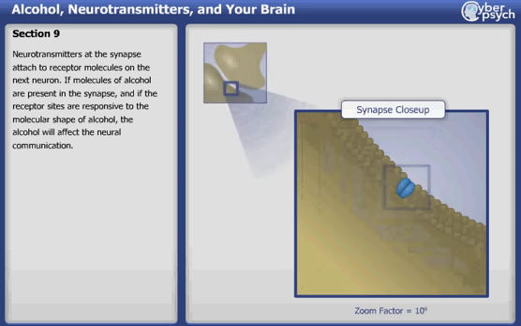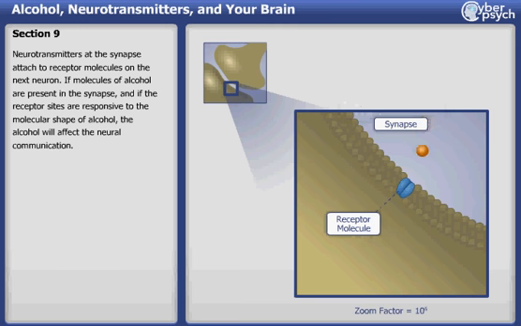Neurotransmitters at the synapse attach to receptor molecules on the next neuron. If molecules of alcohol are present in the synapse, and if the receptor sites are responsive to the molecular shape of alcohol, the alcohol will affect the neural communication.